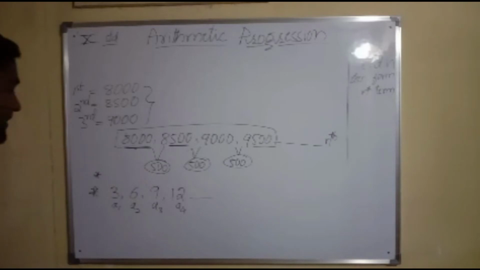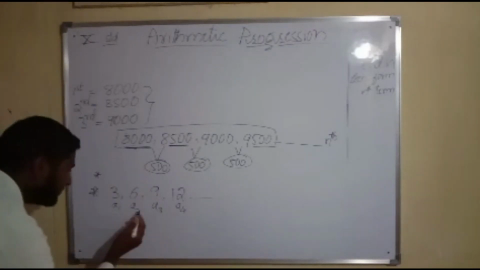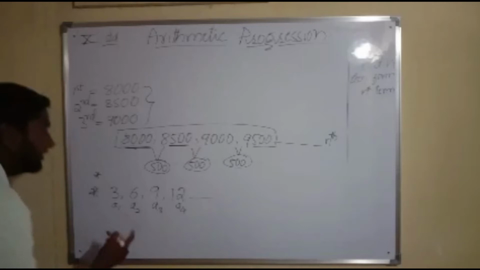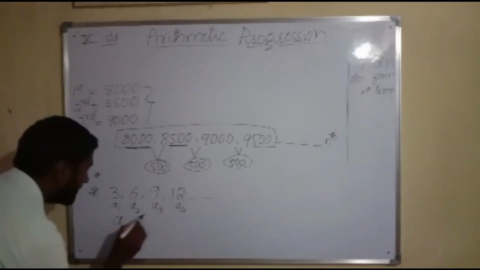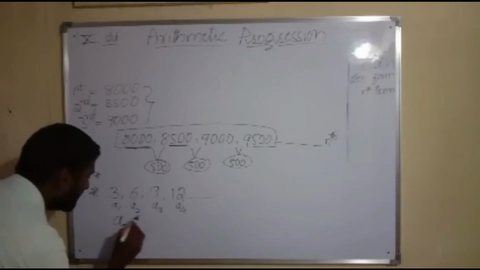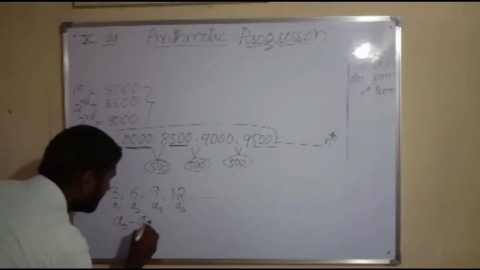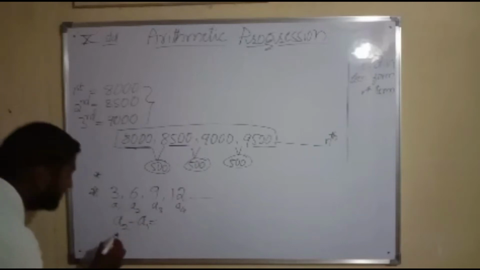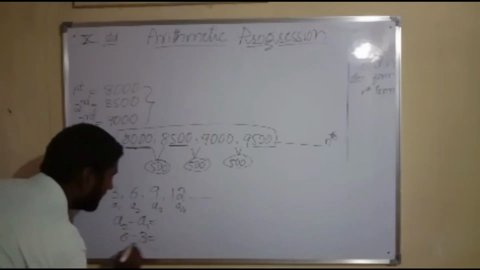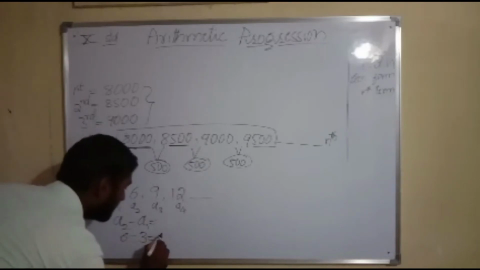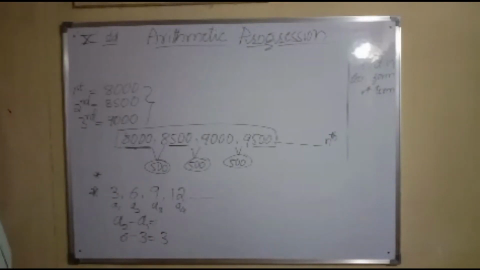That is called the common difference. Here, I subtract A2 minus A1. A2 means 6, A1 means 3. When I subtract this, I am going to get 3.